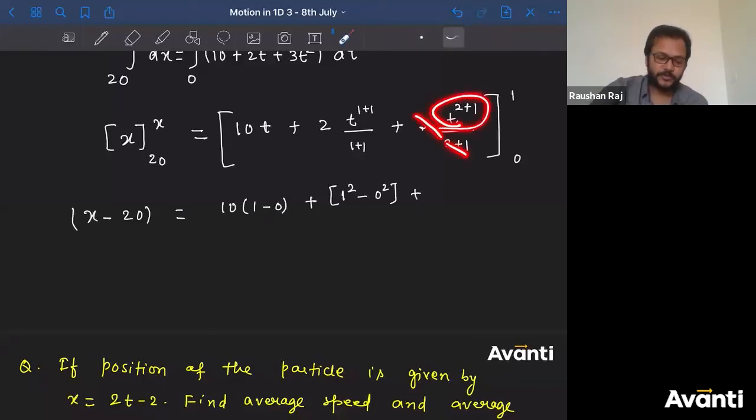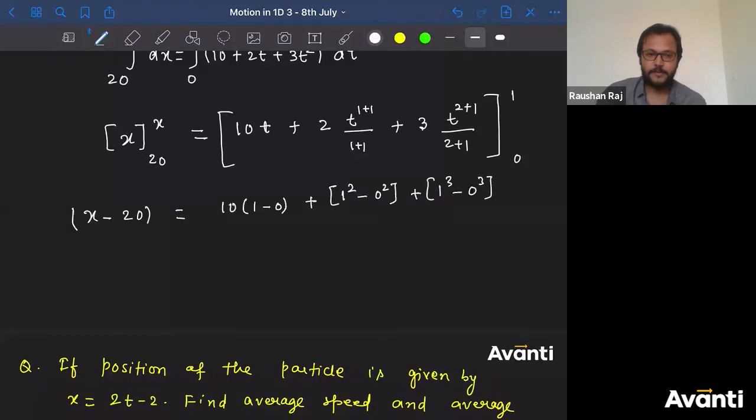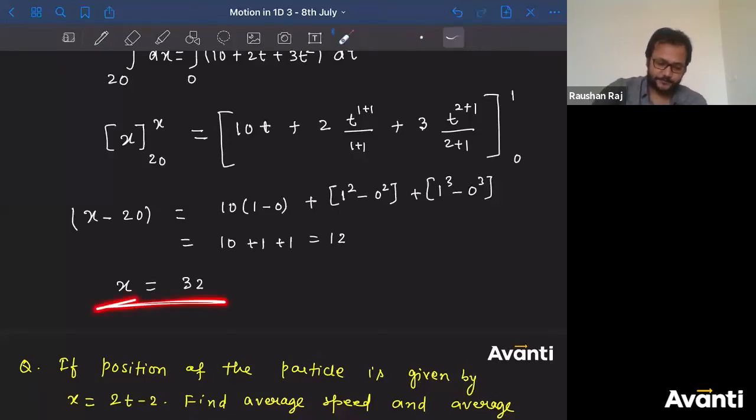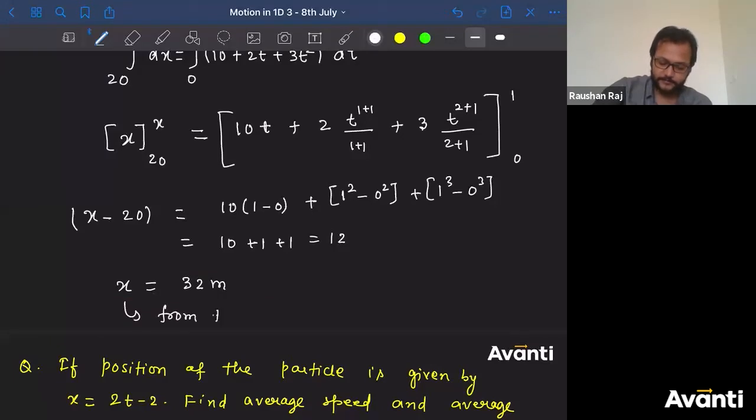I'm getting t cube. Put the value of t as 1: 1 cube minus 0 cube. So what is the answer here? 10 plus 1 plus 1, that is 12. So x is equal to 32. This x has been measured from where? From the origin.